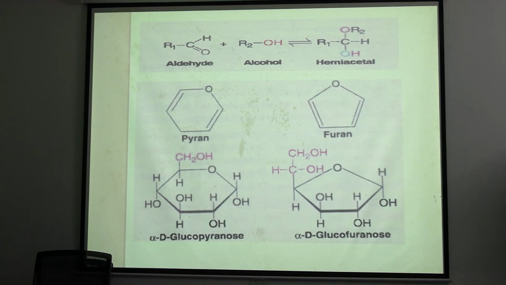Fructose can also be fructofuranose. Mainly fructofuranose is there, but fructose can also be fructopyranose. Okay, is it clear how the C1 becomes anomeric carbon or chiral carbon? So C1 is anomeric carbon now because it will create another 2 types of isomers. And what are they? What are the anomers? They are alpha and beta.